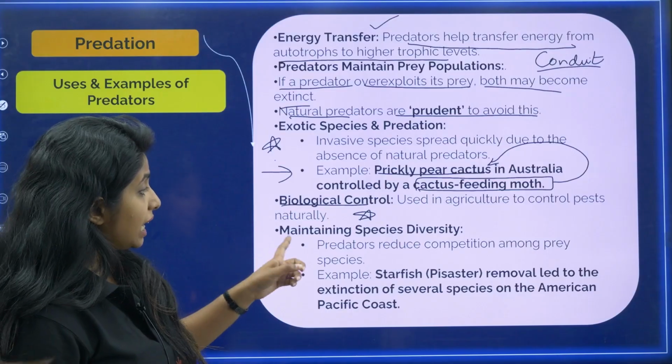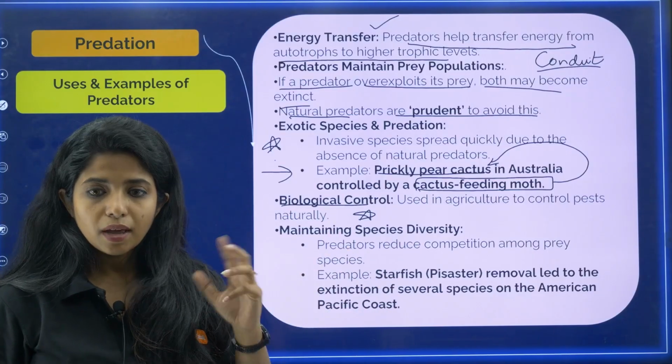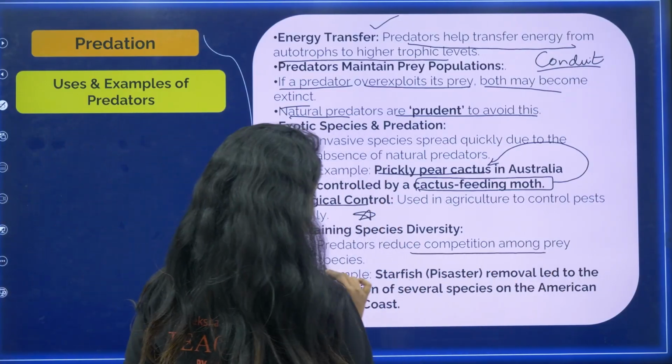Now, it helps in maintaining the species diversity. How? Basically, predators reduce competition among the prey species.